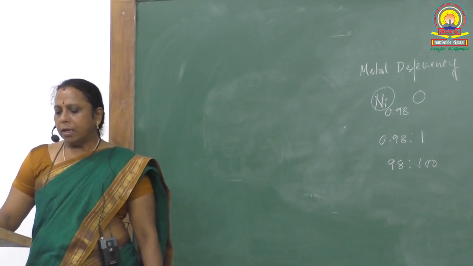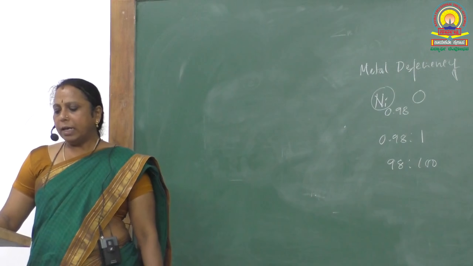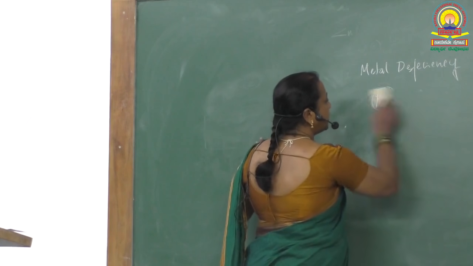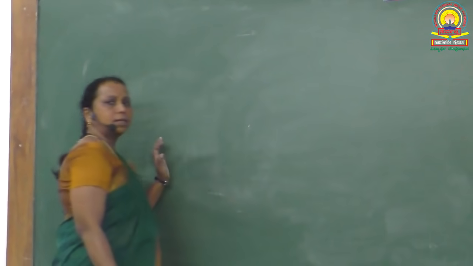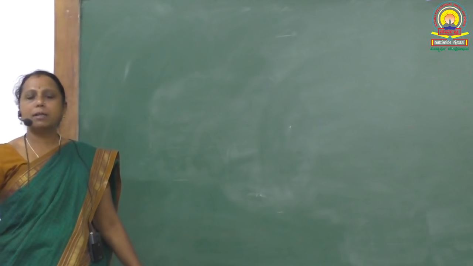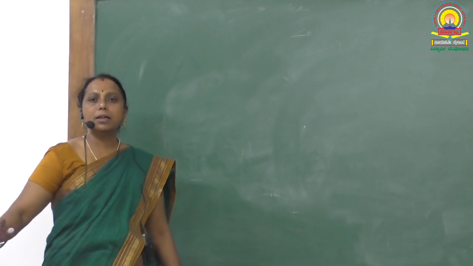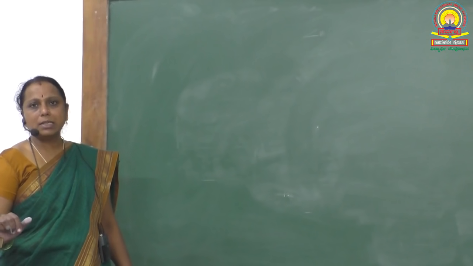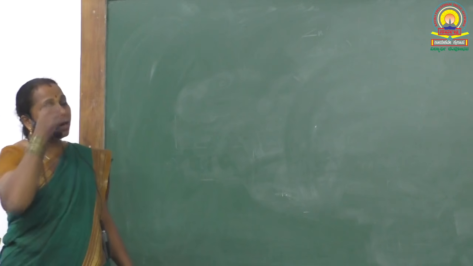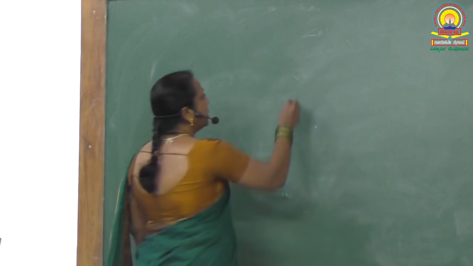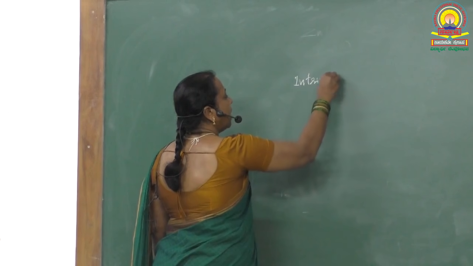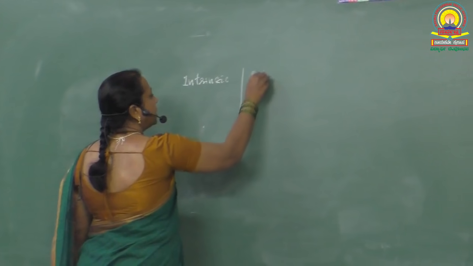Okay. Next one, what are intrinsic semiconductors? Intrinsic and extrinsic are the two types of semiconductors. Semiconductors are the materials whose electrical conductivity lies between those of conductors and insulators. There are two types of semiconductors, intrinsic and extrinsic semiconductors.